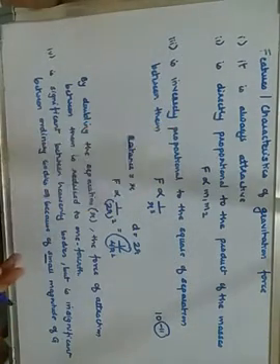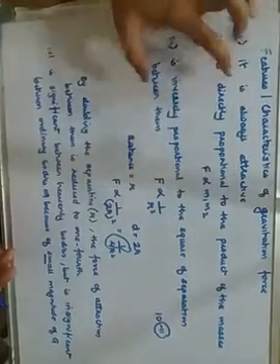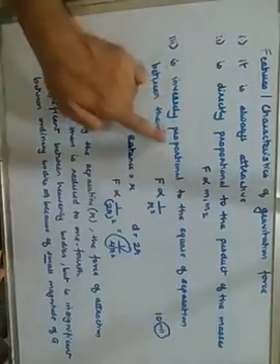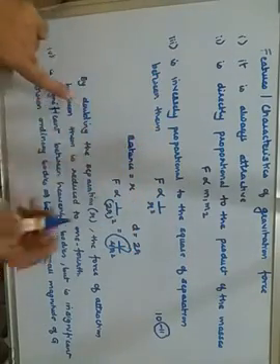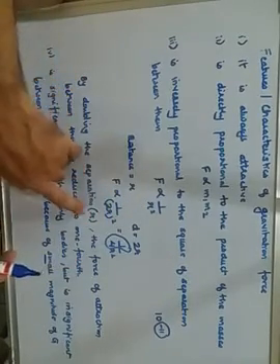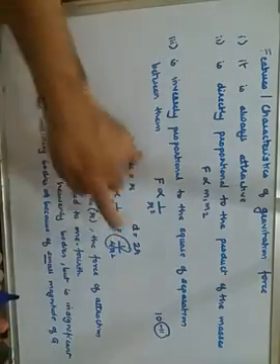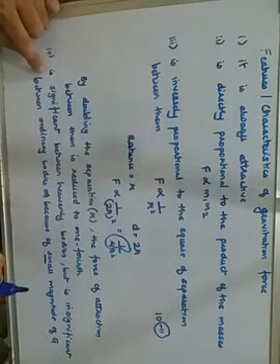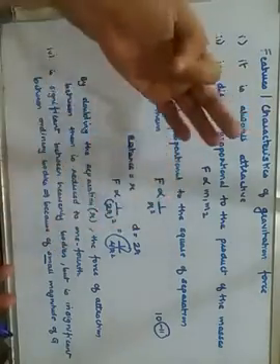So these are the main characteristics of gravitational force. First of all, it is always attractive, and according to the definition it is directly proportional to the product of their masses. It is inversely proportional to the square of the distance between them, that is r square. If r becomes 2 times, the force of attraction becomes 1/4 times. And thirdly, it is only significant between heavenly bodies like Earth, different planets, Moon.